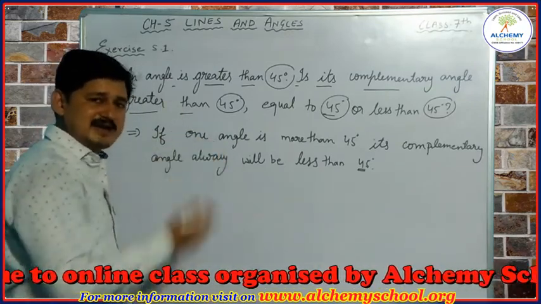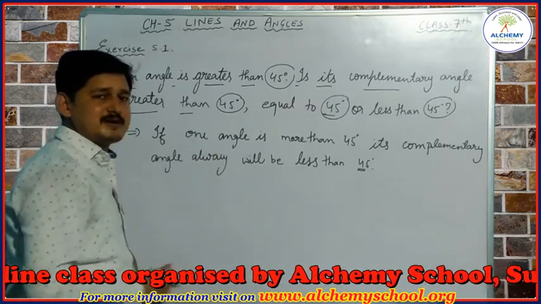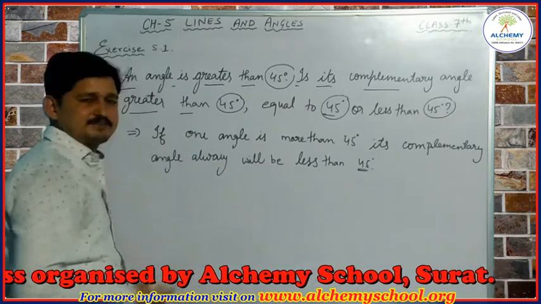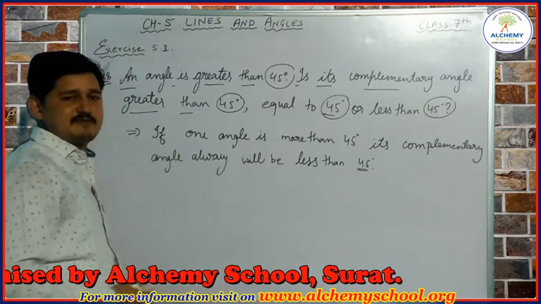When one angle is less than 45 degrees, its complementary angle will be more than 45 degrees. I hope this is clear for everyone now.